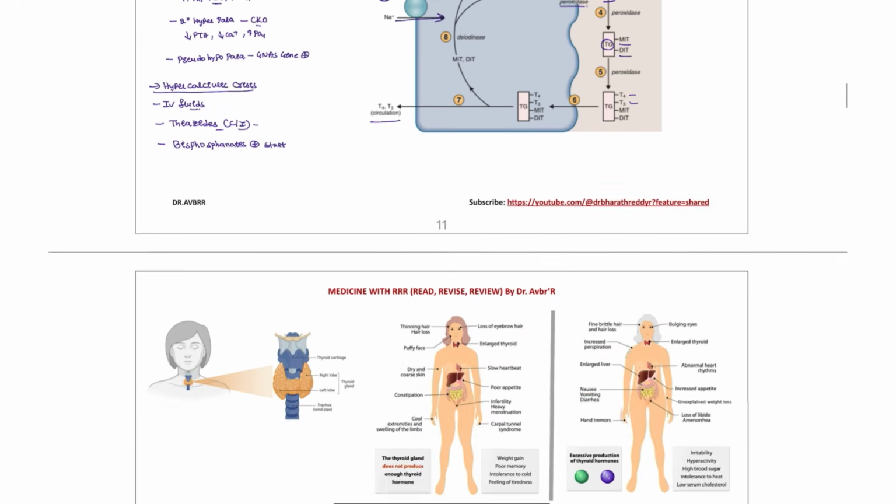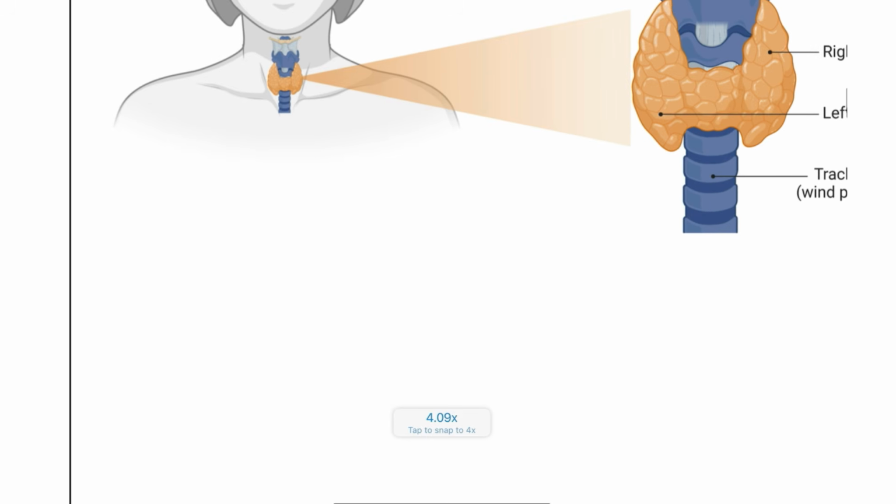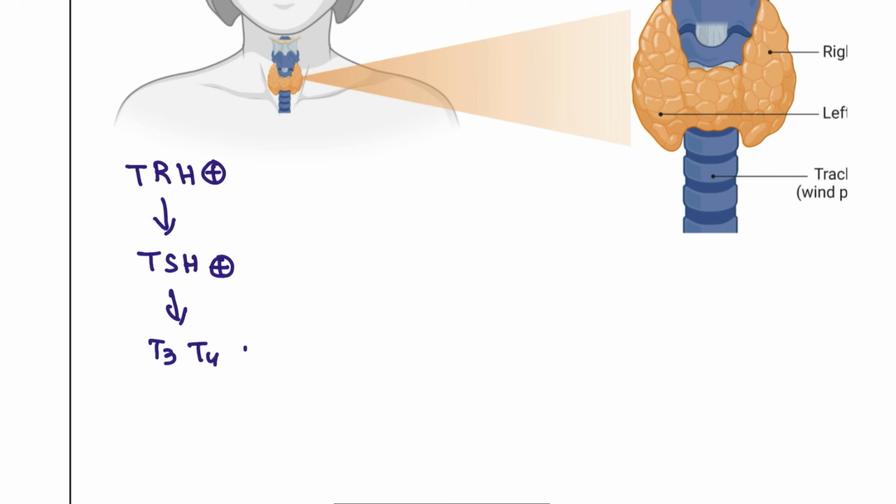Next, coming back to the thyroid gland and how these patients will be presented. First and foremost, thyroid hormone is not just produced by the thyroid gland itself. First we have to get the triggering factor from the hypothalamus. This will tell the pituitary gland to produce the TSH, and this will tell the T3 and the T4 to produce. For example, if I got the normal levels, then I will tell the TSH please stop, and TSH will tell the TRH please stop. So this is how the negative feedback mechanism of the thyroid gland is working.